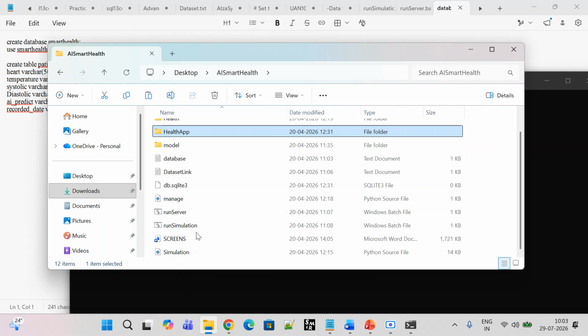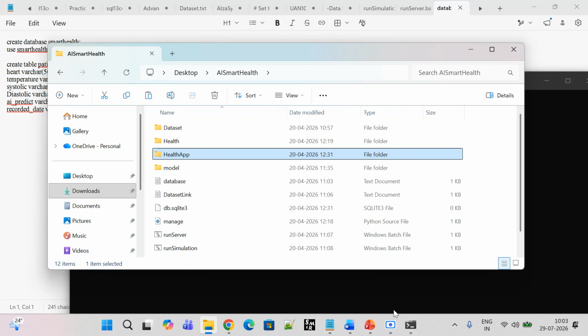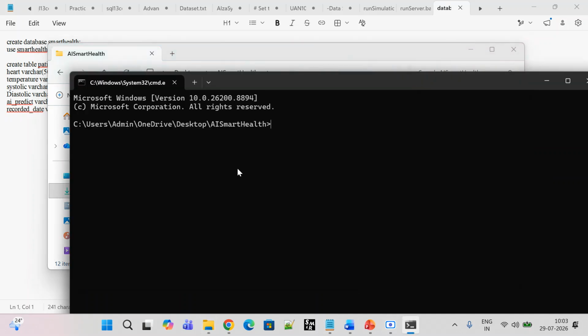Right. So what I will do is open my CMD, and I have to give the command, which is nothing but python simulation.py. Okay, so let me just click on enter. So what exactly does it do? It will open the interface. Now we will see the interface which we just saw in our presentation.